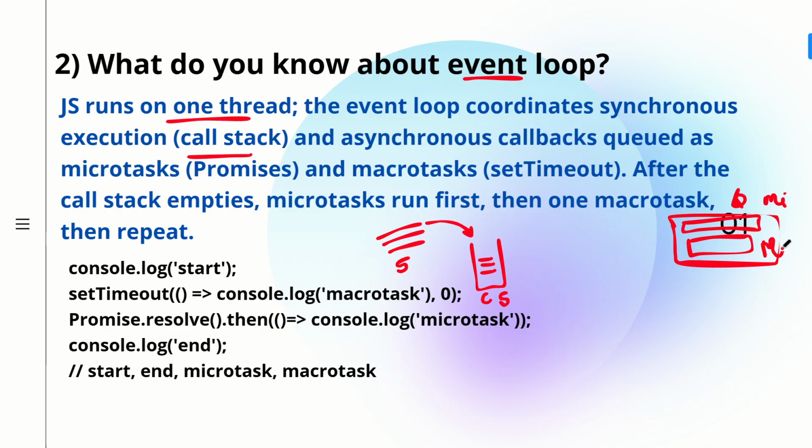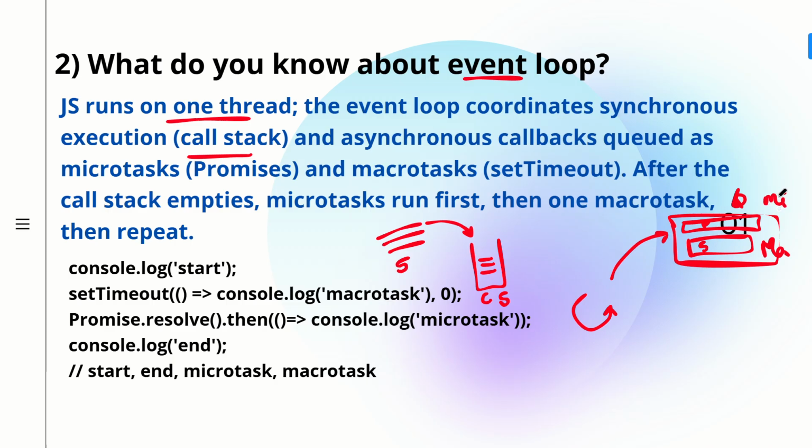In your microtask queue, you always have the callback functions of your promises, and in the macrotask queue, you have the callback functions of setTimeout, setInterval, or input output operations. There is something called the event loop here. What the event loop does is keep checking the call stack. If the call stack is empty, with no synchronous code to be executed, then the event loop will check the callback queue for any asynchronous task which has to be executed.